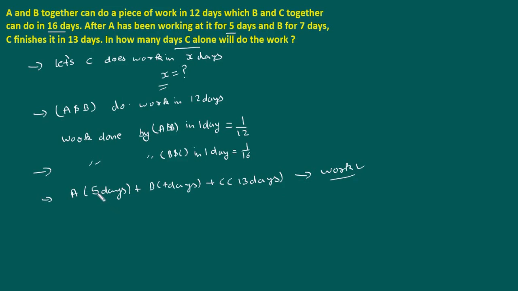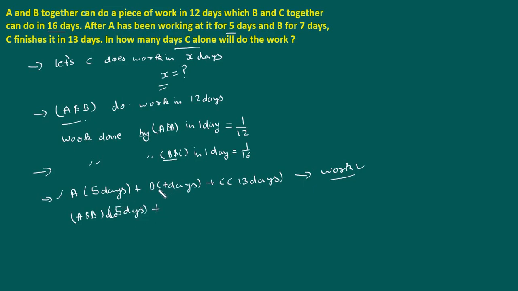Now we have the A and B combination and the B and C combination. So make here an A, B and C combination. How can I make it? Simply, A and B do work for 5 days.